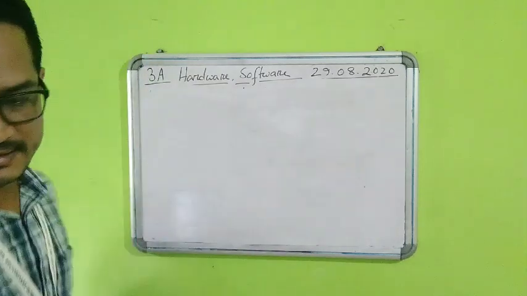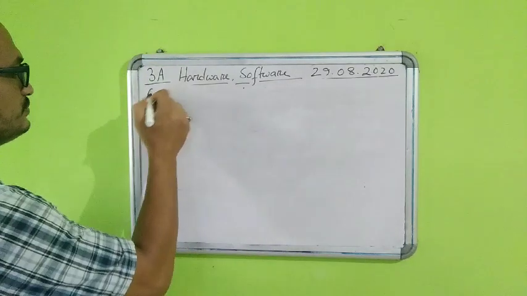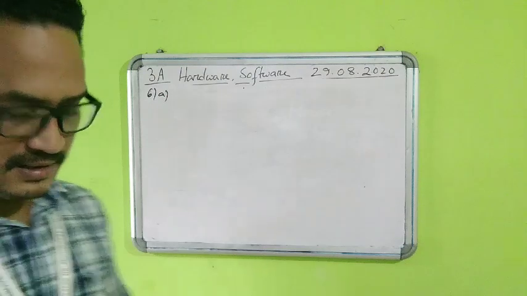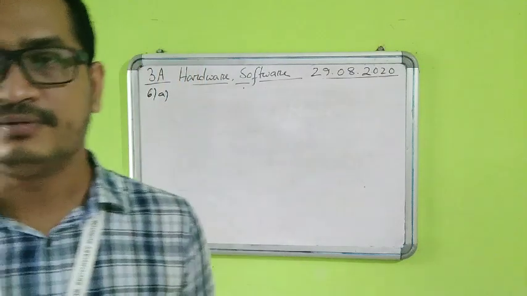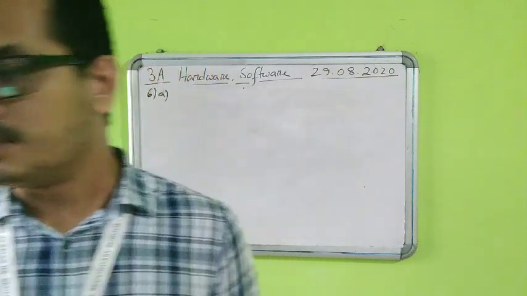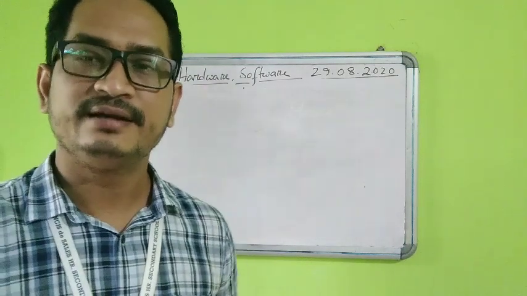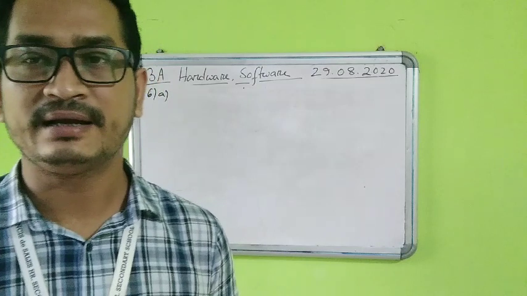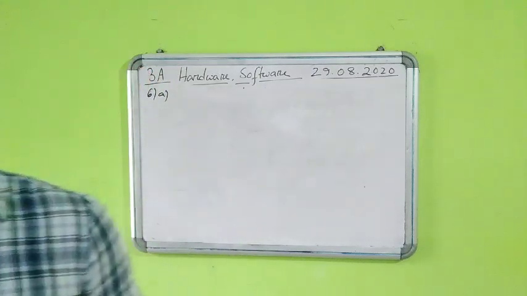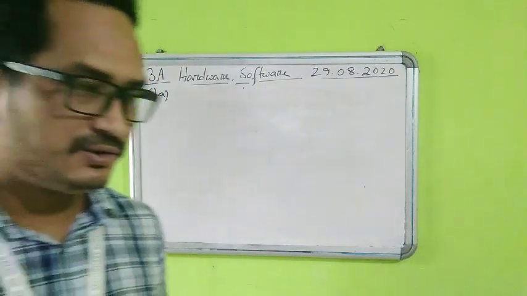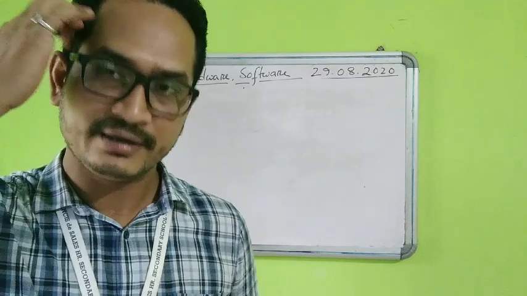So first of all, 6a, it is said that computer hardware, it is given in the textbook also. Computer hardware refers to the electronic parts that we can touch and feel. So that is the main definition. You can say that computer hardware are the electronic parts.